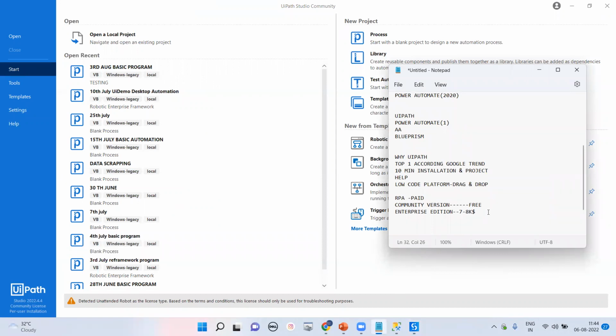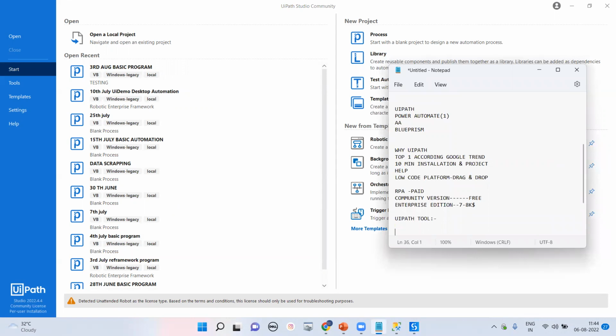Okay, come to UiPath. In UiPath also we'll try to understand what the UiPath tools are and what the components of UiPath are. If you ask me what the UiPath tool components are, we are going to discuss the first component, and 80 to 90% of the work is in UiPath Studio. So that is what we are going to learn here.